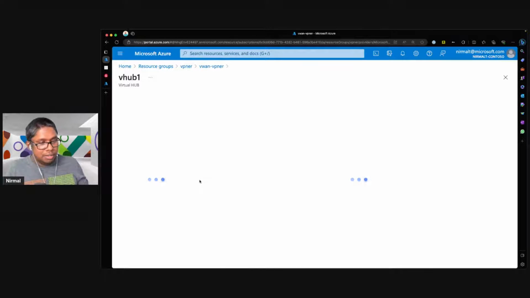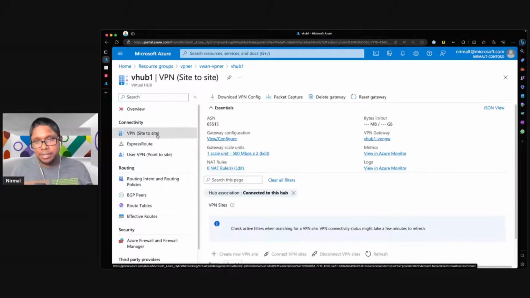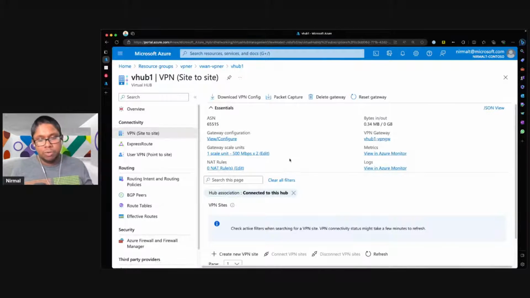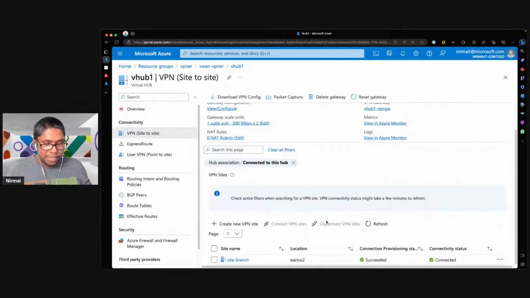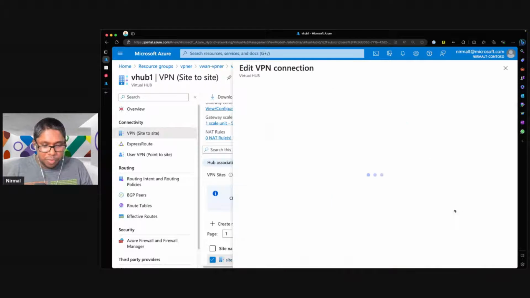And then what I also have on top of that is this VPN site that I've created. This is the site configuration that is then talking to the virtual machine that I have configured in my branch spoke. If I scroll down, you will see here I have this site branch. And if I move to this side, you will see I have the option to view this configuration.